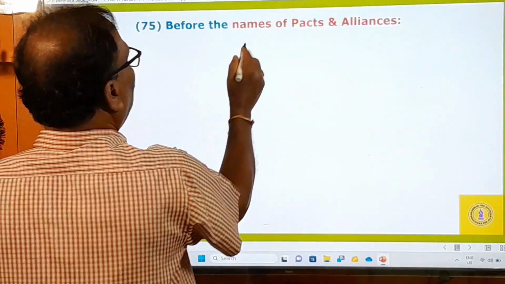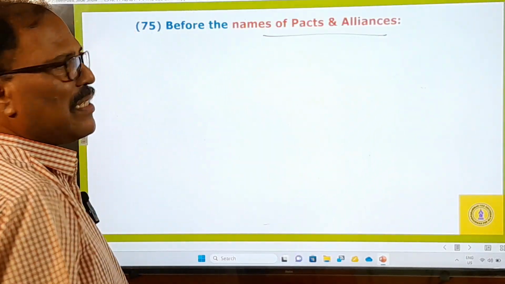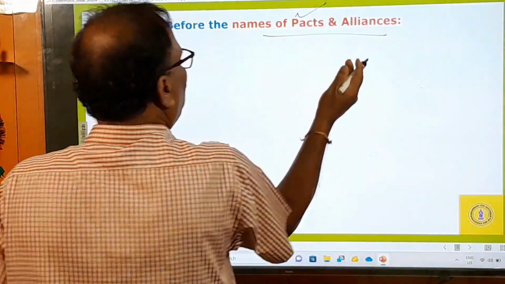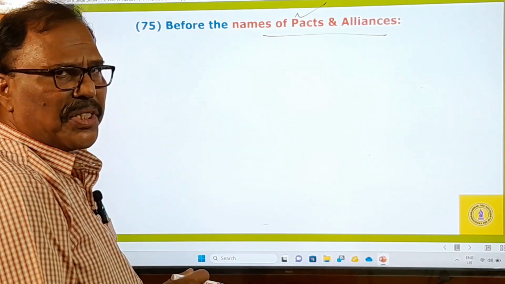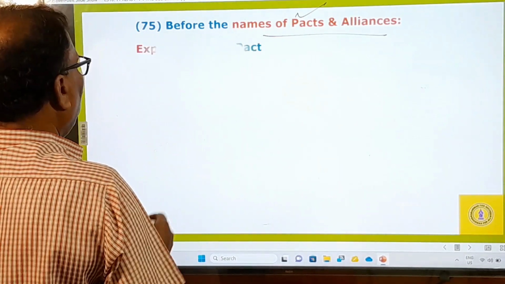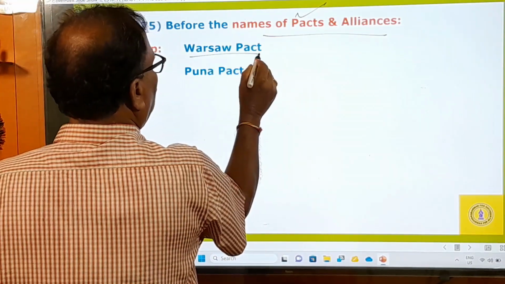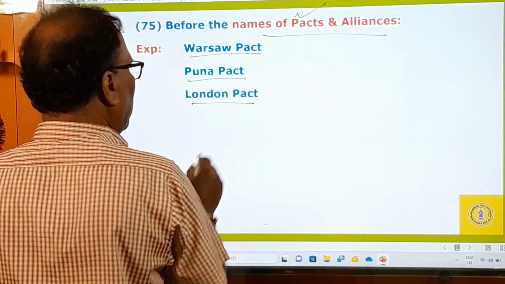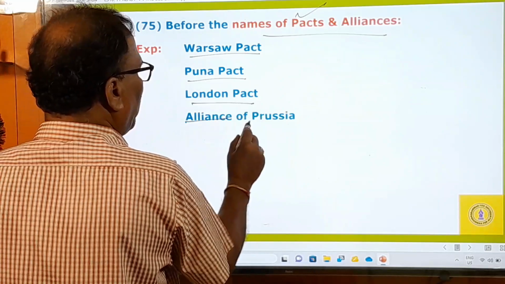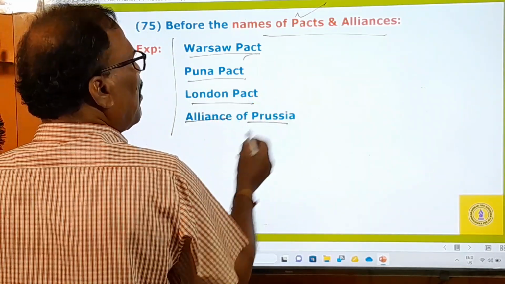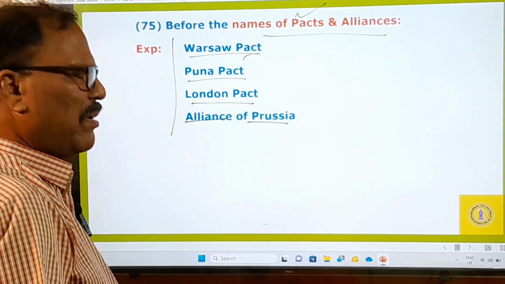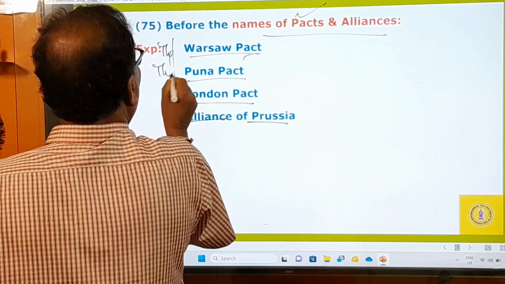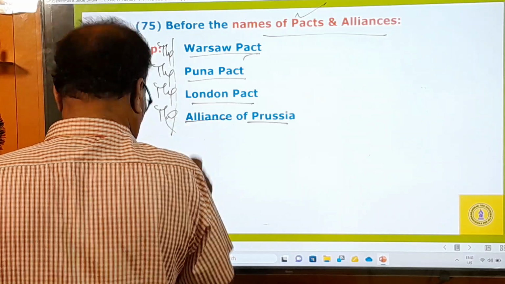And now, before the names of pacts and alliances. Pacts means some kind of agreements between the countries. Here I'll give you examples: the Warsaw Pact, the Pune Pact, the London Pact, and the Alliance of Prussia. These are all pacts and alliances, and there are so many of them. Before all the names of these pacts and alliances, we must use the definite article.